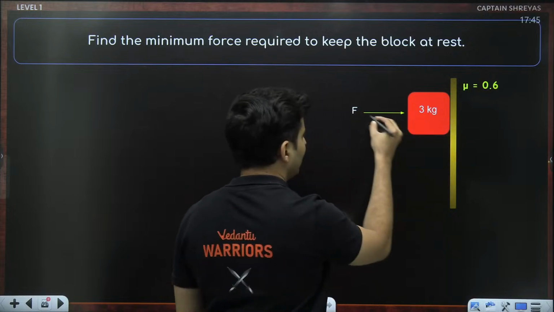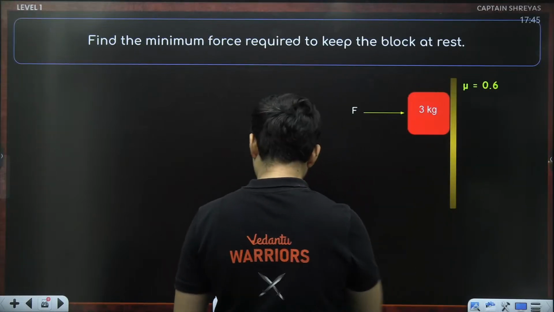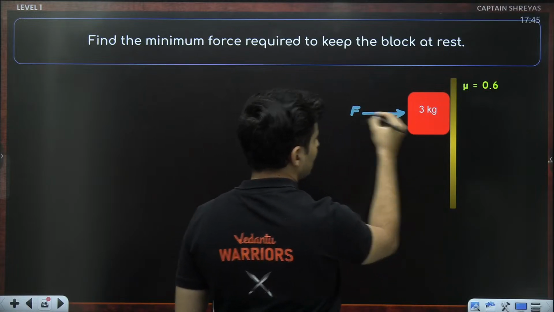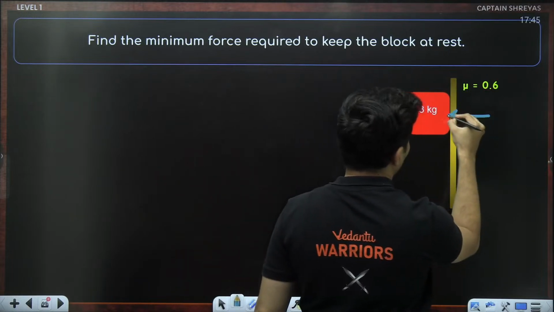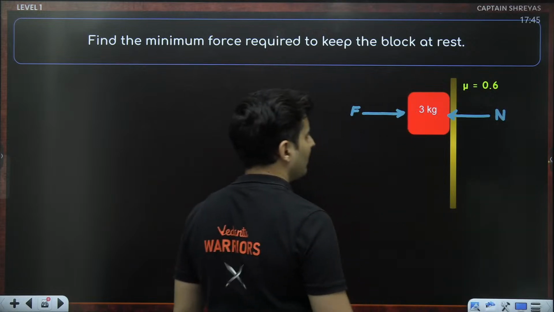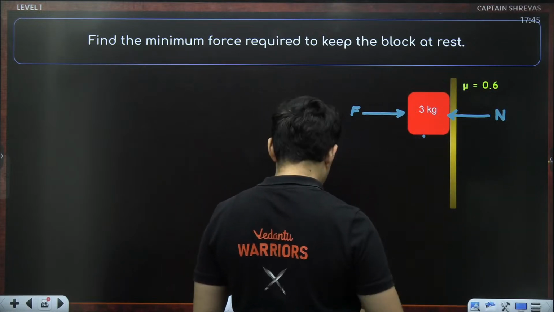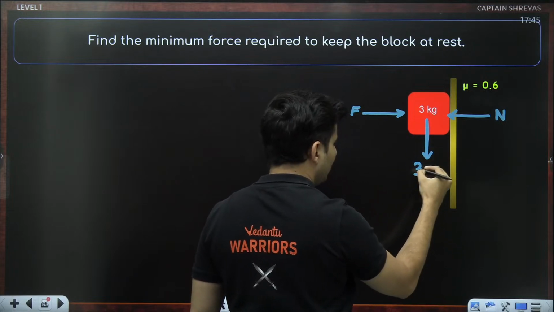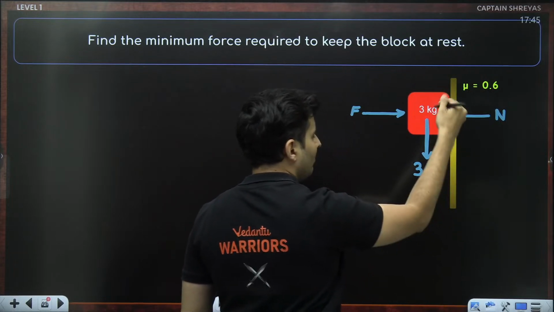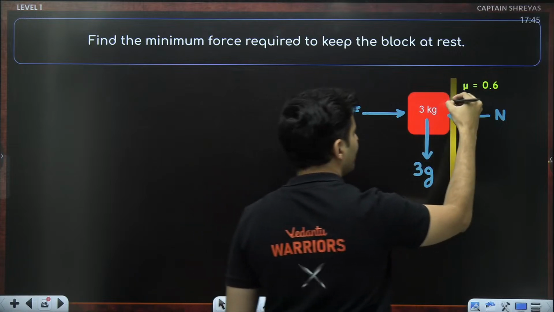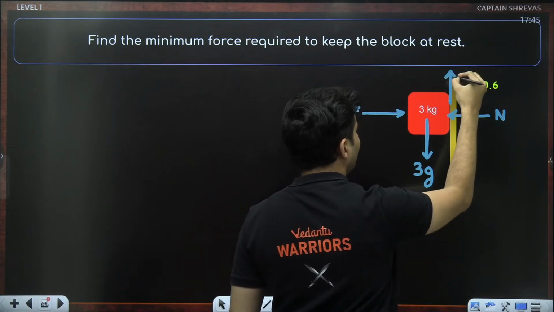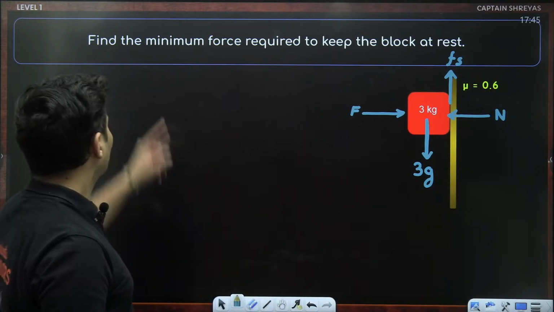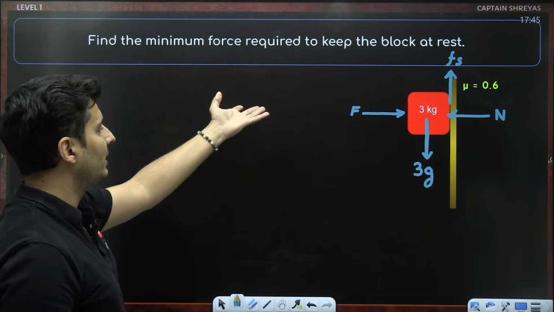If you push it like this with this external force, 100% there will be a normal force right over here. Apart from that, the weight of the 3 kg block will be downwards. mg, m is 3, so 3g down. Because it wants to slide down, the friction will oppose the tendency and hence the static friction will act like this. Now the question is the minimum force required to keep it.